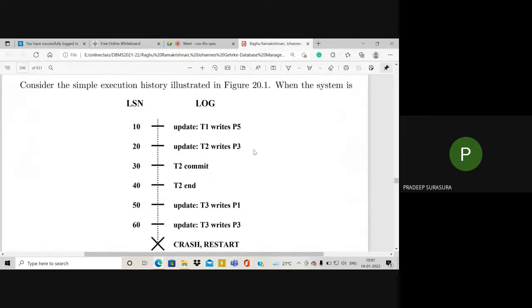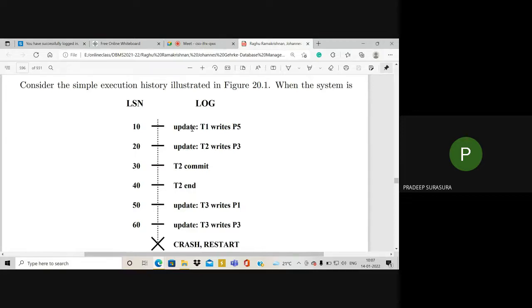Okay. Now, please understand what's happening here. Here I observe the log sequence number. This is the log sequence number maintained in the form of numbers, and this is the log file. Here, this is the transaction running.